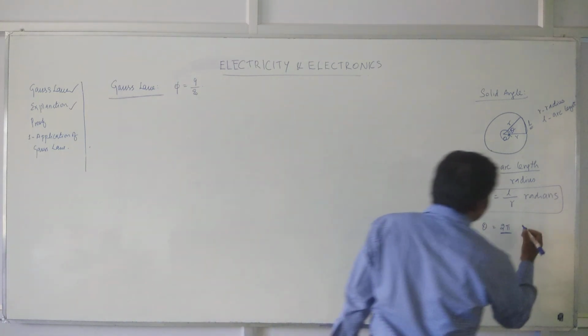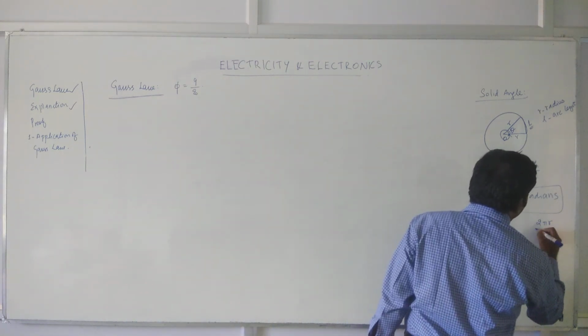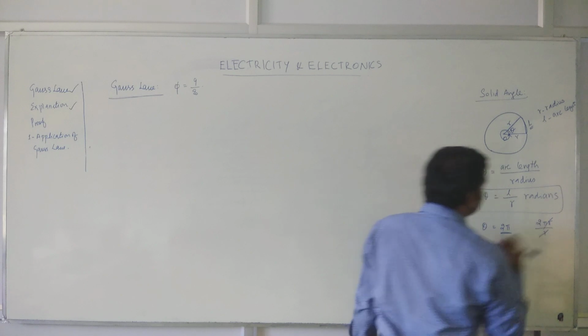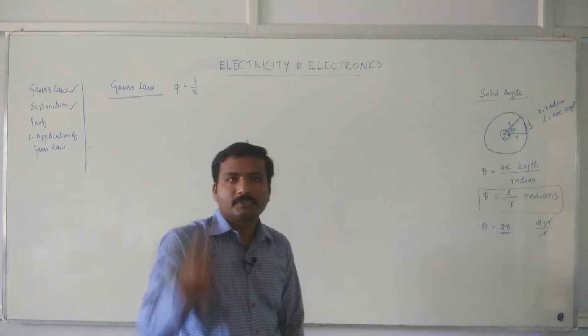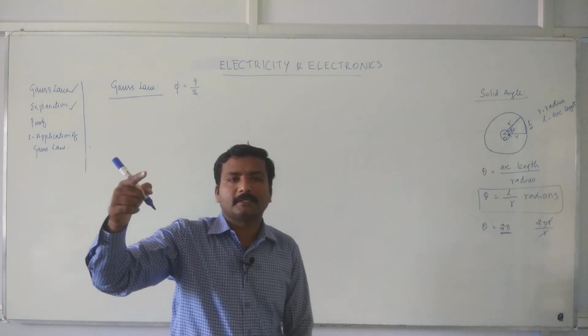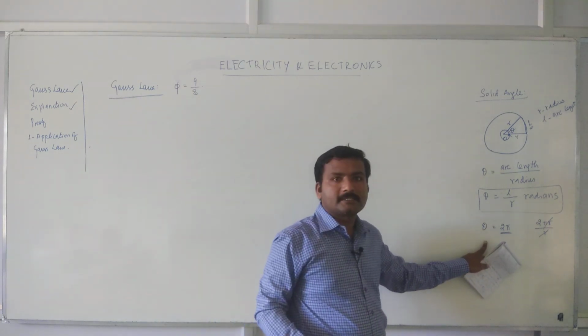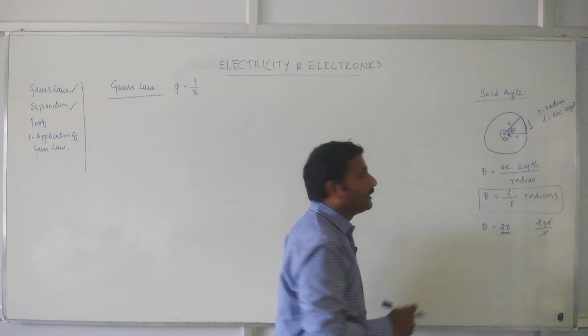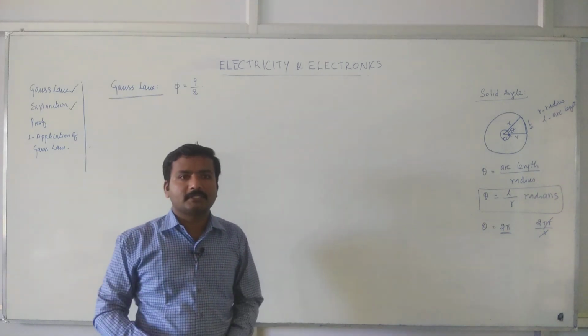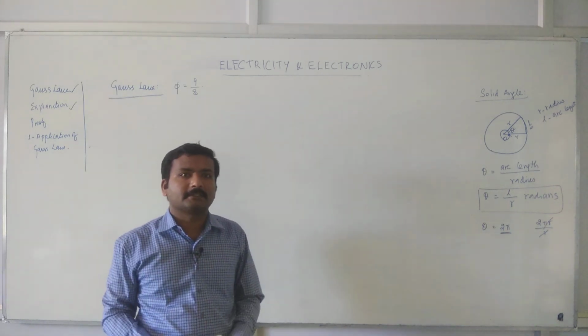How? What is the formula for circumference? 2 pi r, and divided by radius, it becomes 2 pi. So if you go for a complete circle, it will be 2 pi radians. This is clear, right? Now you expand the same concept to 3 dimensions, right?